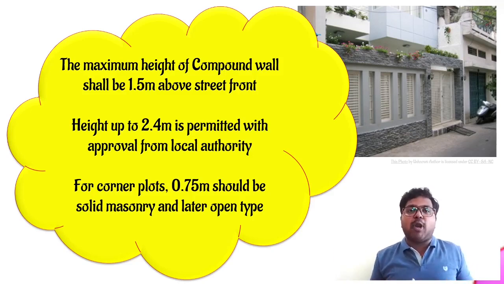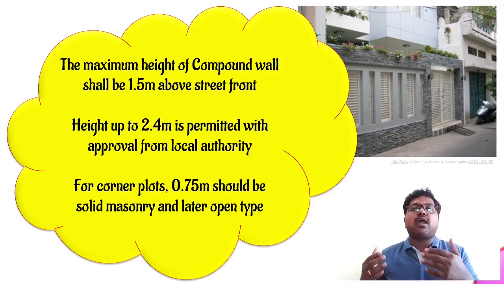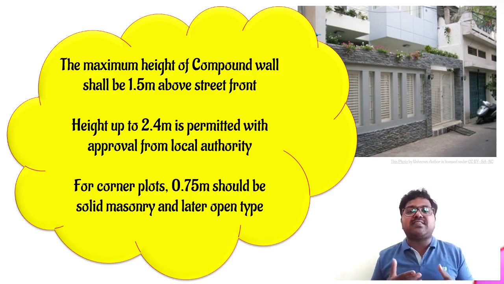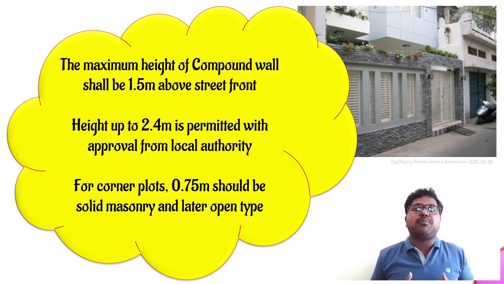For corner plots, if we have a corner plot facing two roads together, then at those places we need to construct a 0.75 meter solid masonry wall as a compound wall. Then from 0.75 meters to another 0.75, which is up to 1.5 meters, we can construct an open type wall.